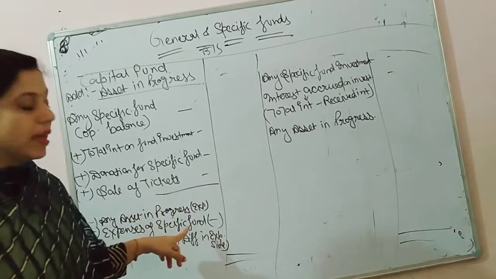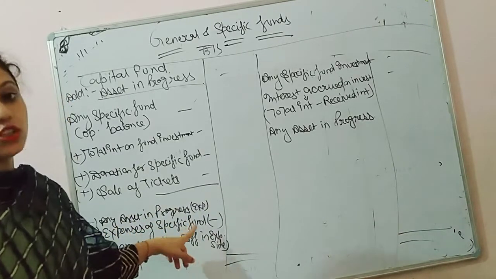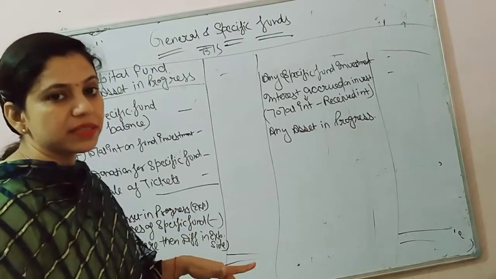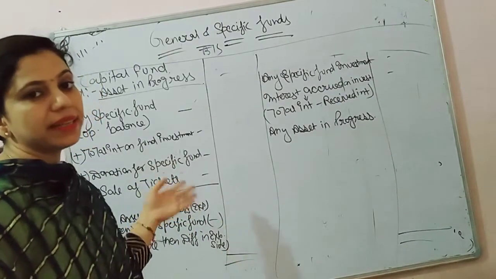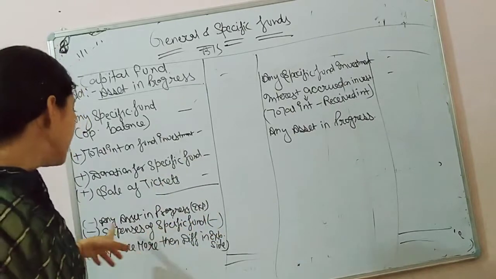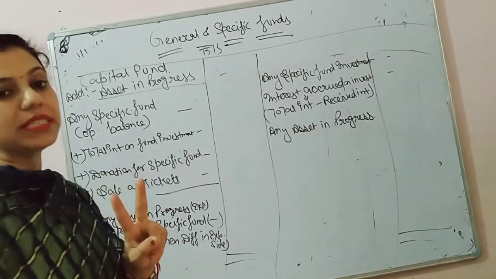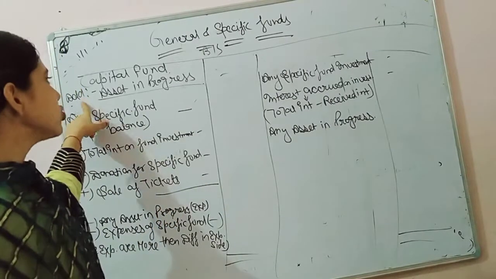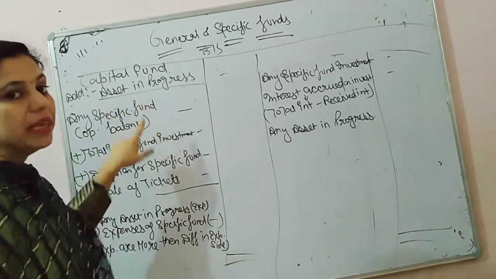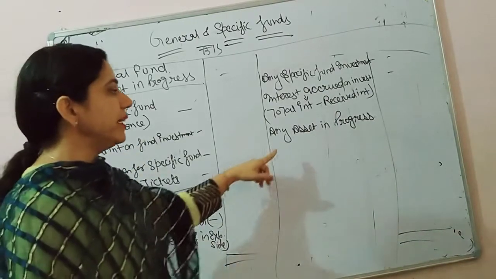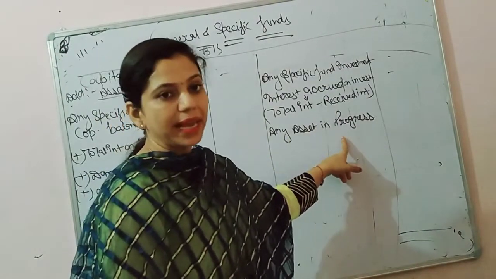Less expenses of specific fund. If match fund is there, then less match expenses. If prize fund is there, then less prize expenses. Plus any asset in progress. We have three treatments of asset in progress. Firstly, it should be added in the capital fund. Secondly, it should be less from the specific fund. And thirdly, it should be shown as an asset.